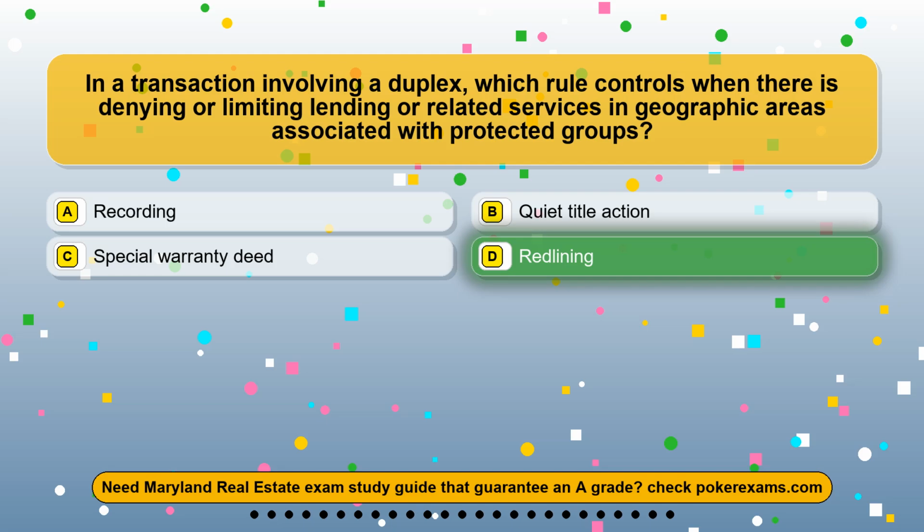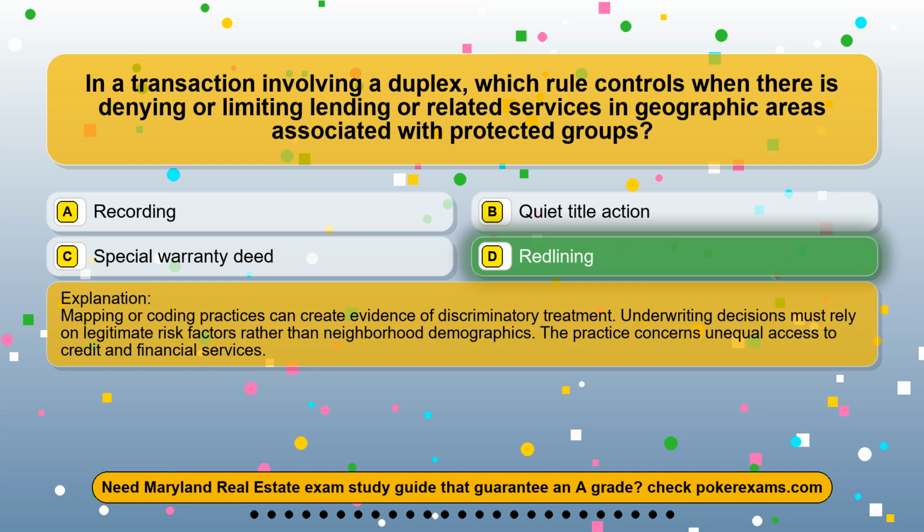The correct answer is option D. Redlining. Mapping or coding practices can create evidence of discriminatory treatment. Underwriting decisions must rely on legitimate risk factors rather than neighborhood demographics. The practice concerns unequal access to credit and financial services.